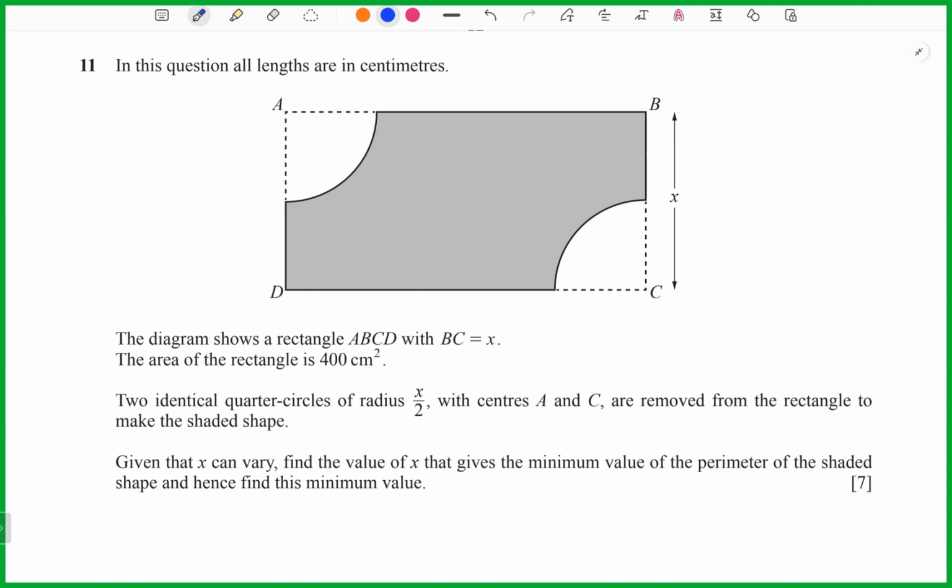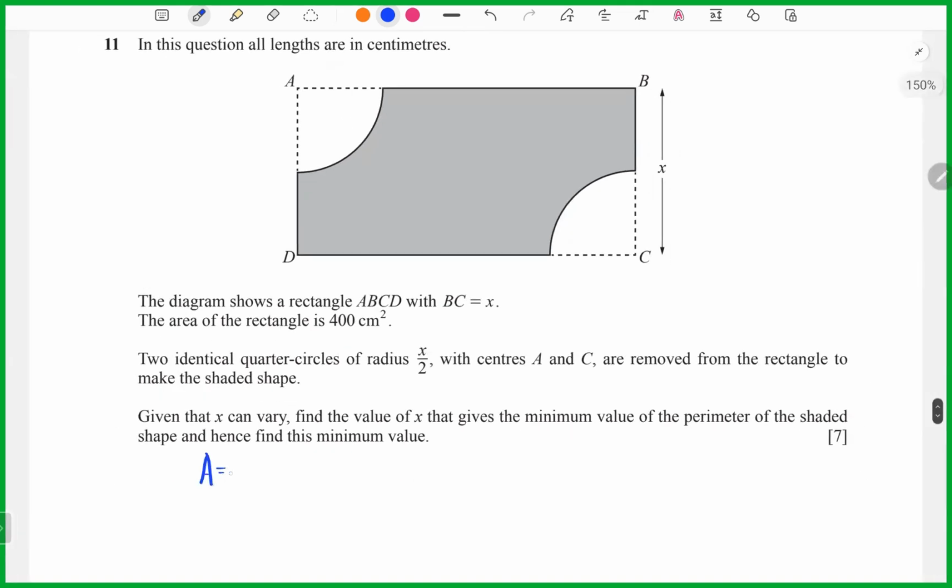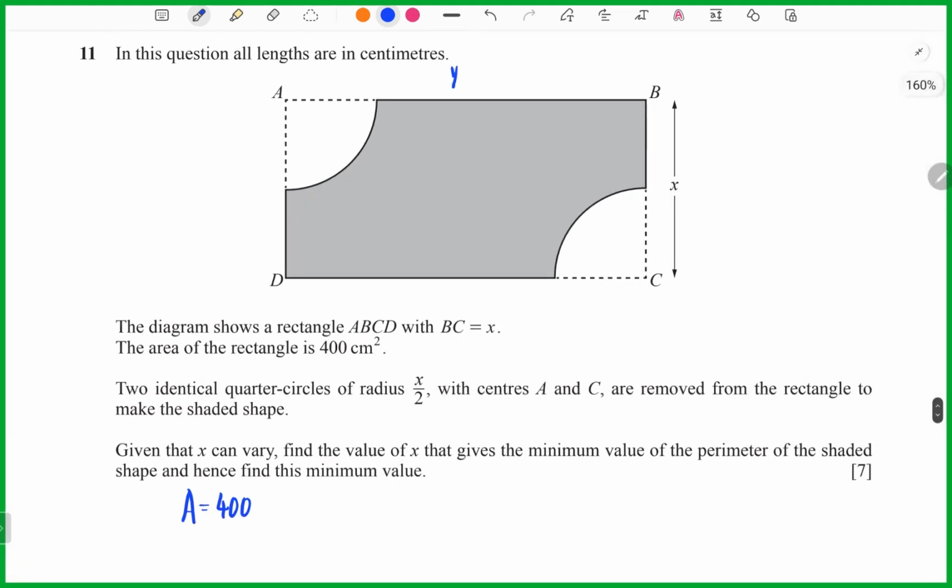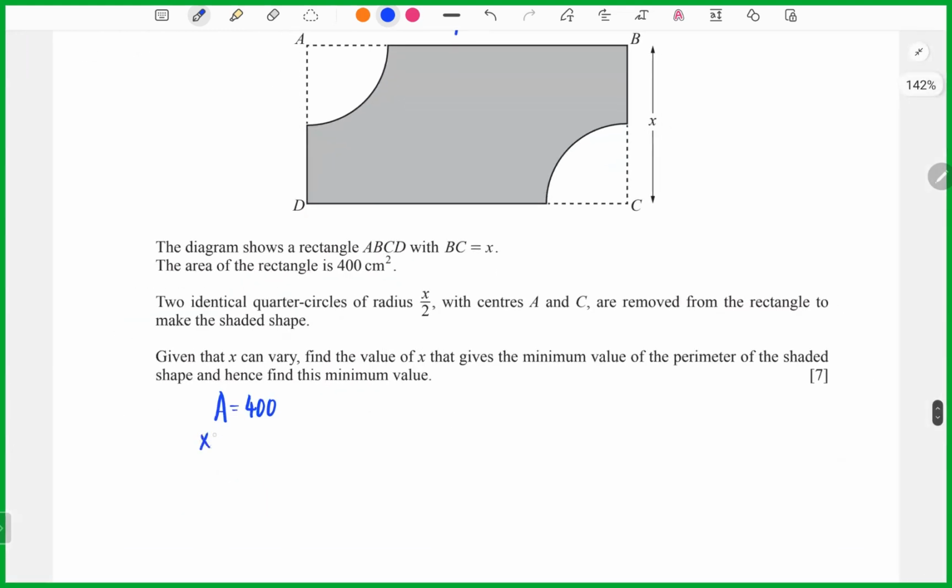So how do we do this? First step, you can take area equals 400. Again, we can let y be the other side here, so we take xy equals 400. As we know, y equals 400 over x. But you see, the question is giving you the minimum value of the perimeter. It means you need to find the perimeter, and after that you use this perimeter equation to do the derivative.